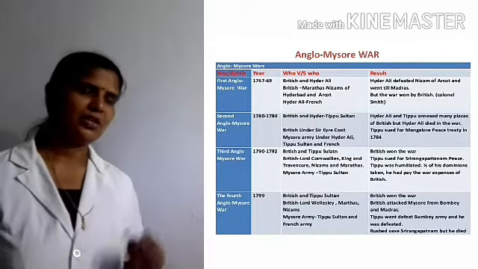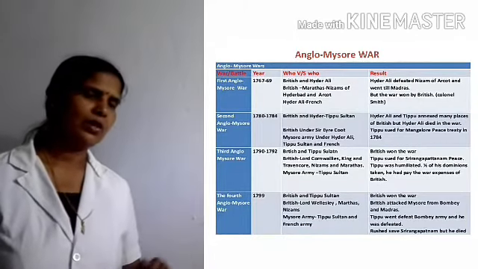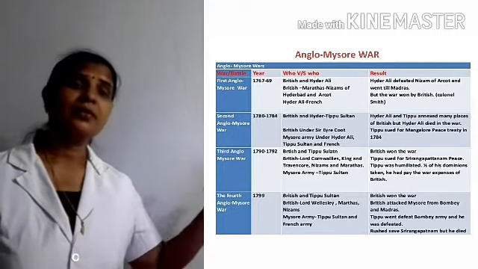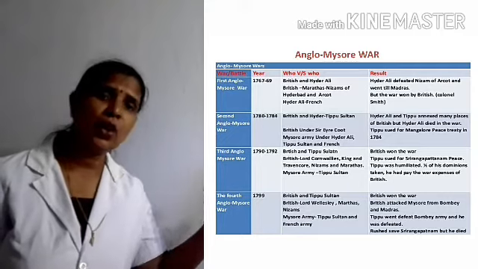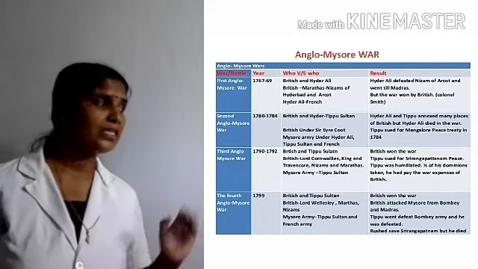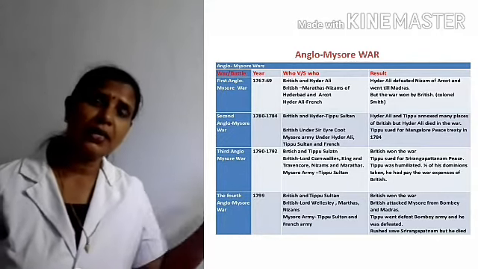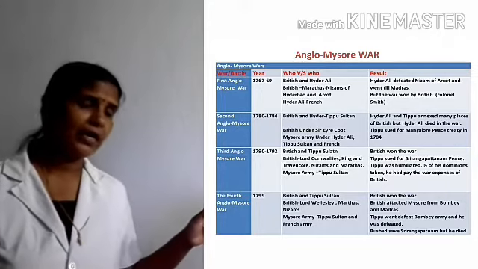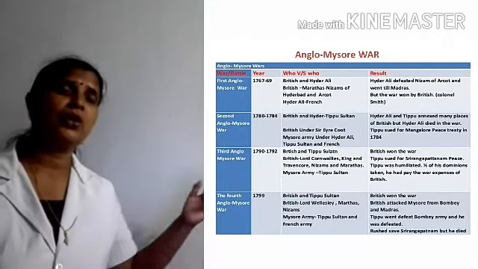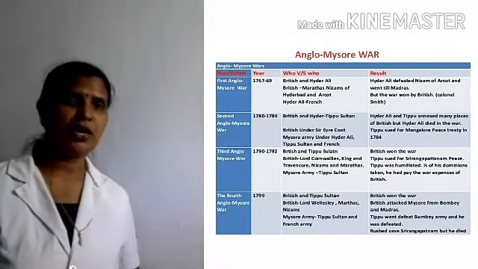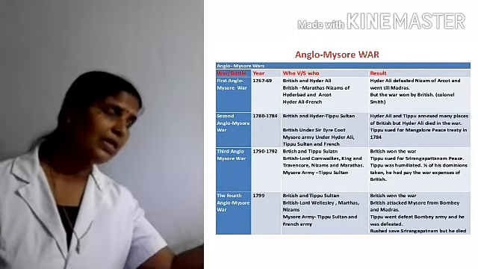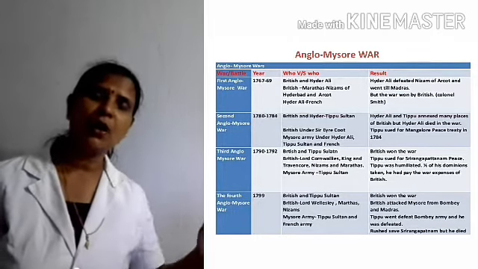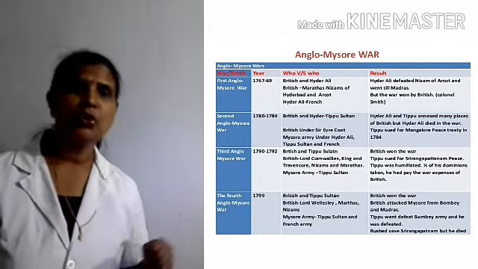Please see the chart. The first Mysore War was between the British and the Mysore rulers. The British got the support of the Marathas as well as the Nizam of Hyderabad and Arcot. At the same time, Hyder Ali got the support of the French army. Listen, and with the support of the French army, he defeated the Nizam of Arcot and reached up to Madras.